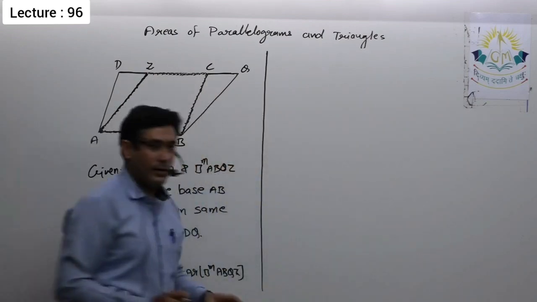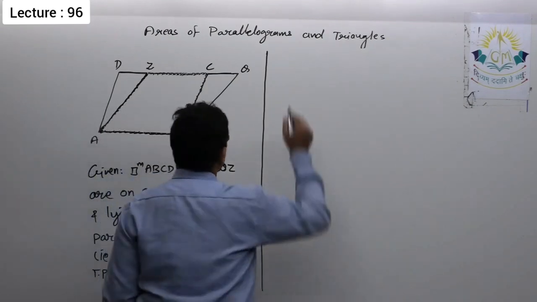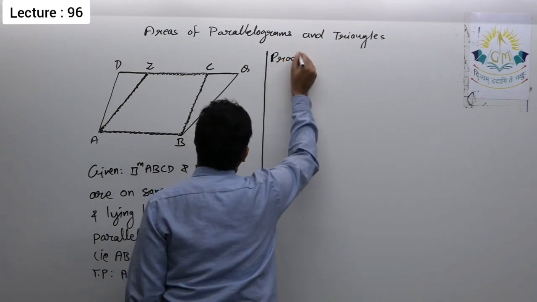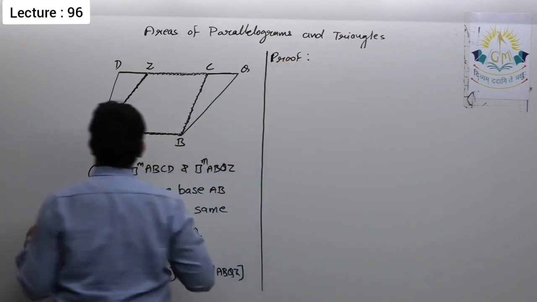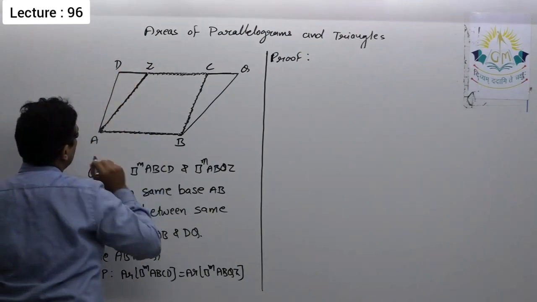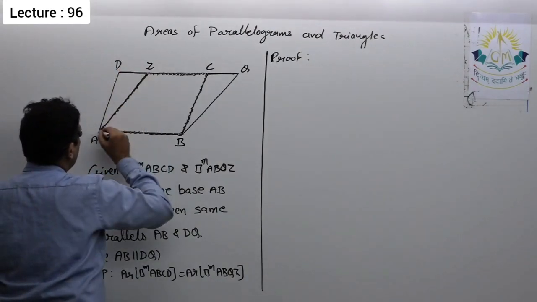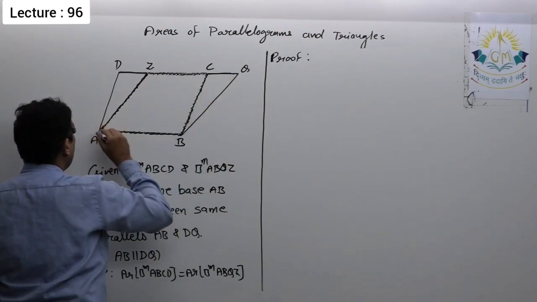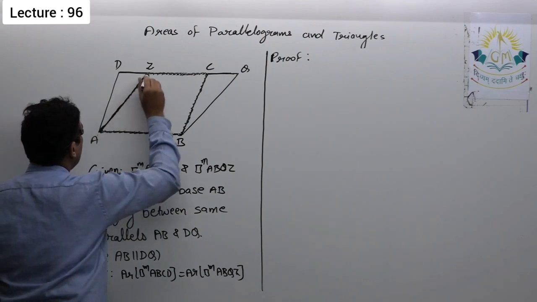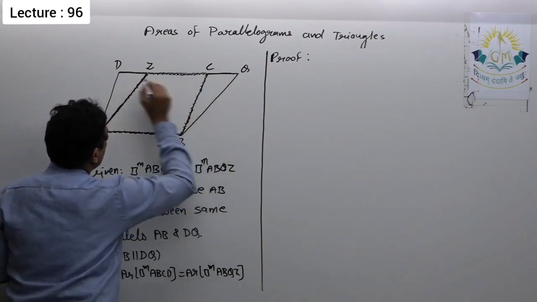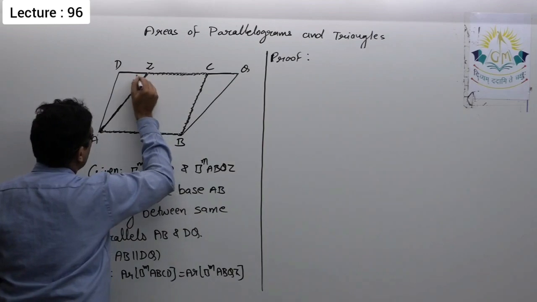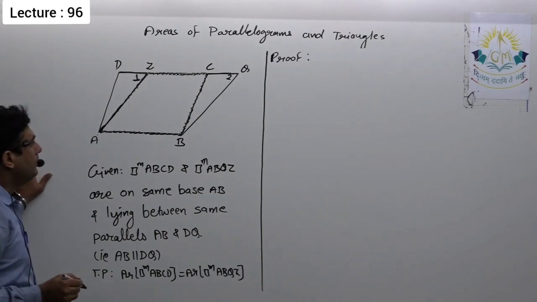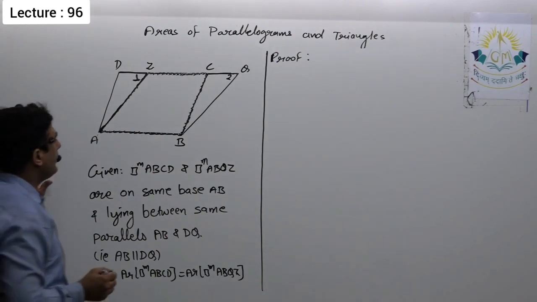So again, we need the concepts of congruency. Let us start and prove it. How do we prove these two triangles are congruent? There are one or two ways. As ABQZ is a parallelogram, AZ is parallel to BQ. So if I say this is angle 1 and this is angle 2, these two angles are corresponding angles, so they will be equal.